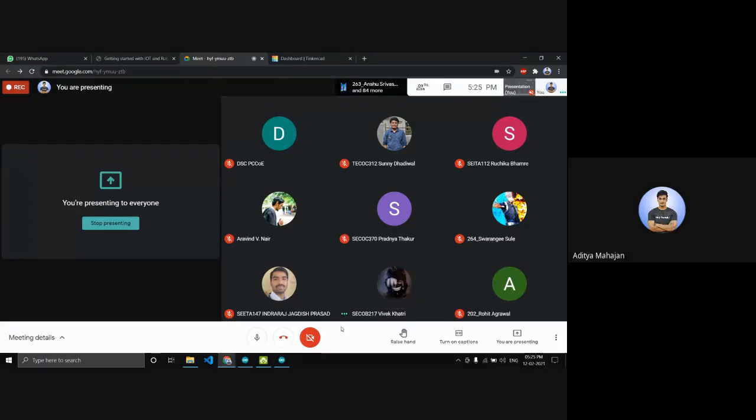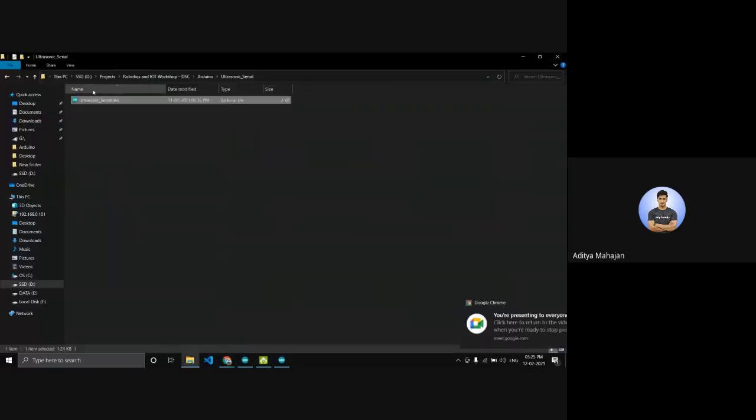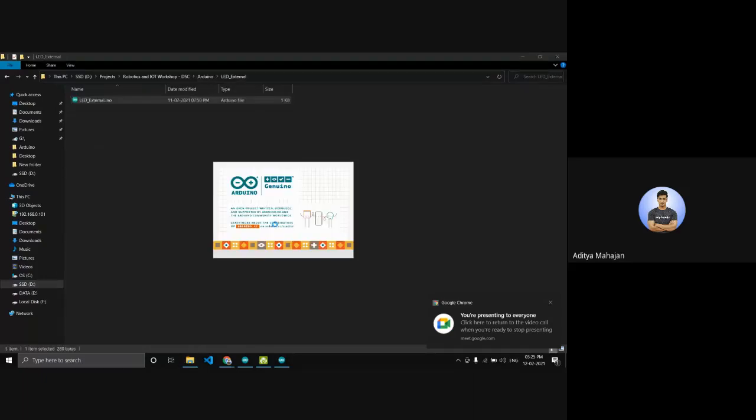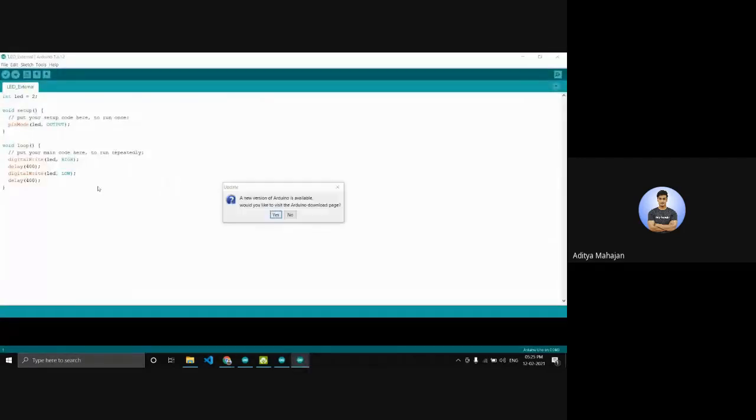Okay, I'll explain it to you with an example. Let's suppose you have an LED light which you want to blink. What you will code is something like this. I will just show you the code. An external LED, let's say. It's a very simple code, a few lines. First you set up your LED at pin number 2. You just define an integer, and if you notice the code, it says pinMode LED, output. So pin 2 gets assigned the function output.